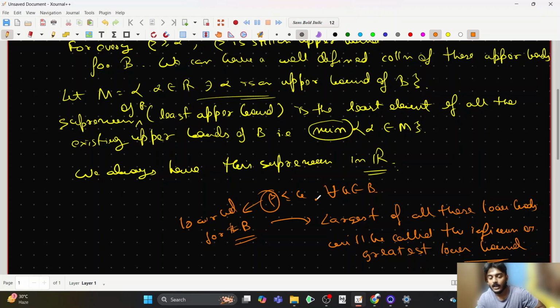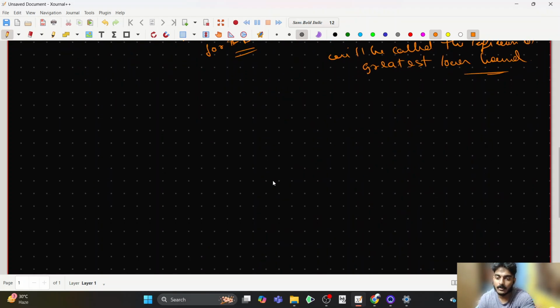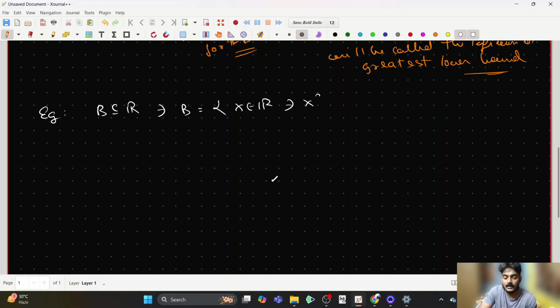Fine. So now let us go back to the property. I guess you have somewhat understood how it works. Let me just talk about a very brief example. For example, suppose B is a subset of R such that B is the collection of all those points x such that x squared is less than or equal to 2.